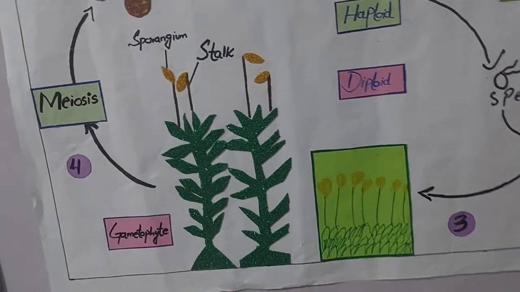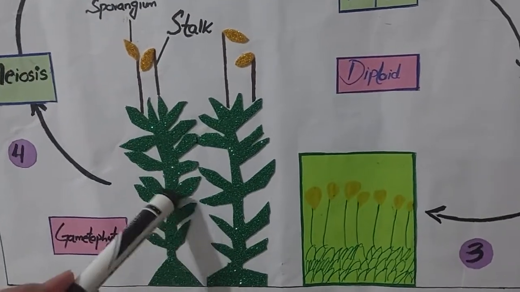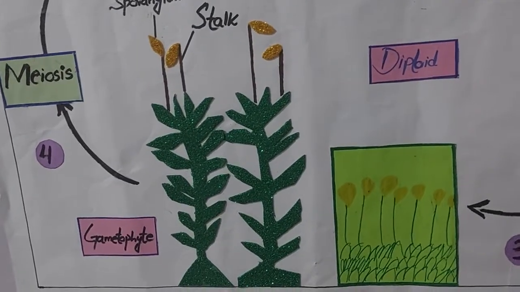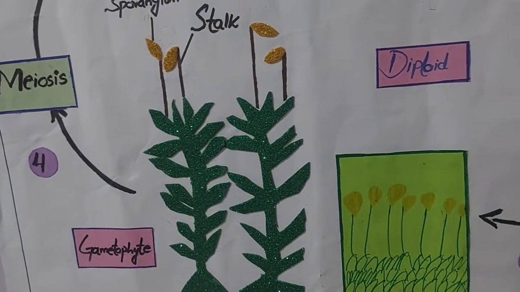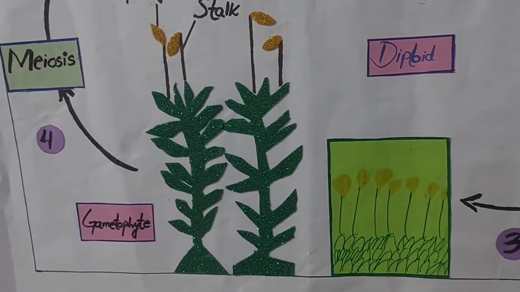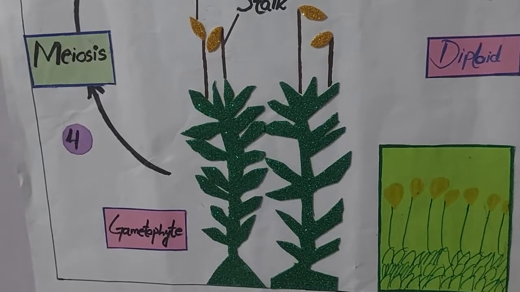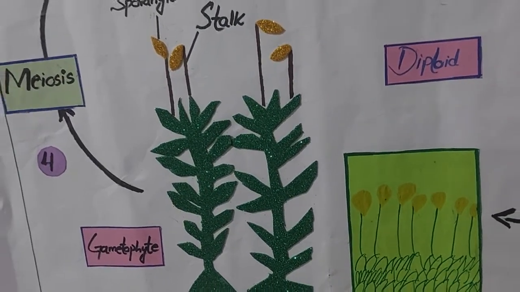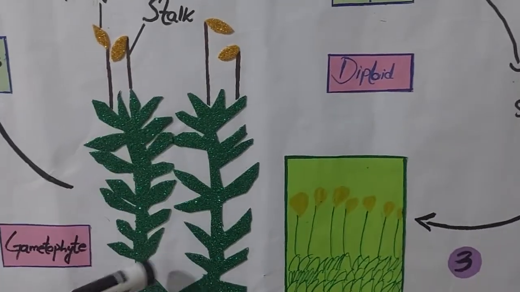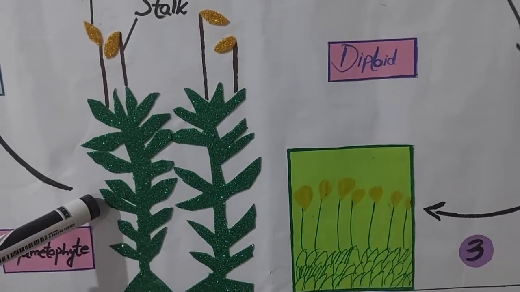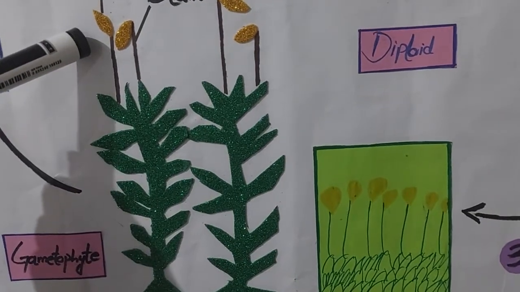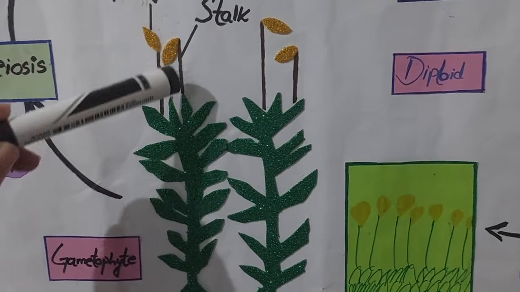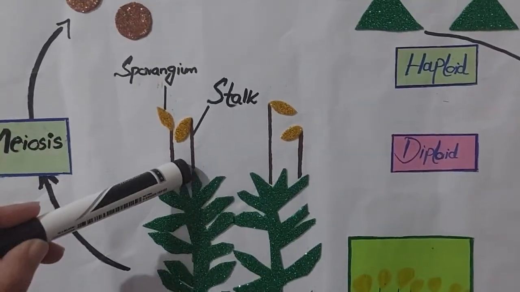Now what will happen? This Gametophyte exists as male Gametophyte and female Gametophyte. In the male Gametophyte, sperm is produced, and in the female Gametophyte, egg is produced. So the male Gametophyte reproductive organ is the antheridium, and the female is known as the archegonium. Now, as I have mentioned, the Gametophyte is the haploid generation and the Sporophyte is the diploid generation. The Sporophyte contains, you can see here, the stalk and the sporangium.